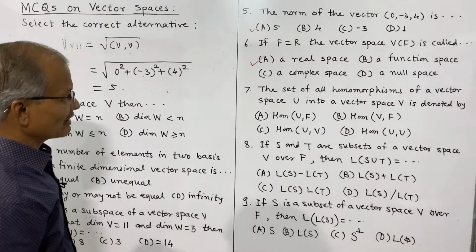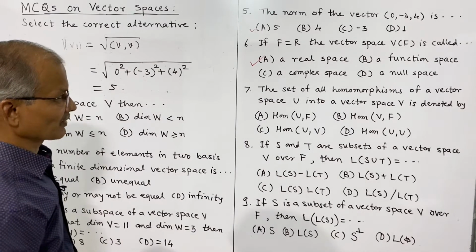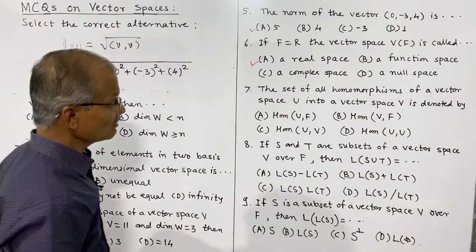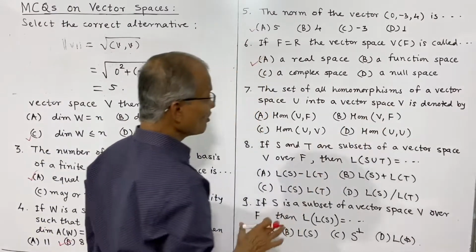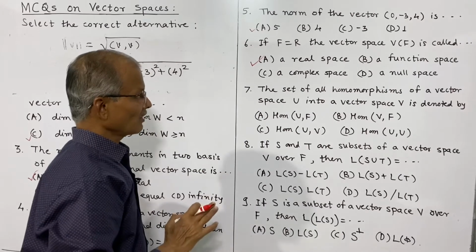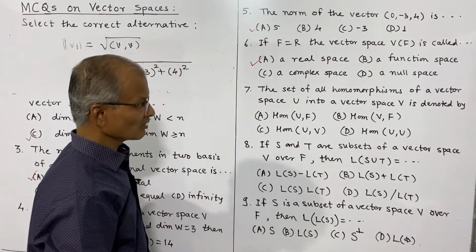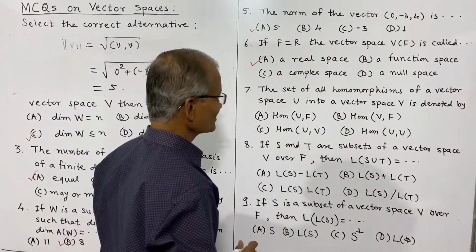Seventh question, the set of all homomorphisms of a vector space U into a vector space V is denoted by, and that is straightforward.